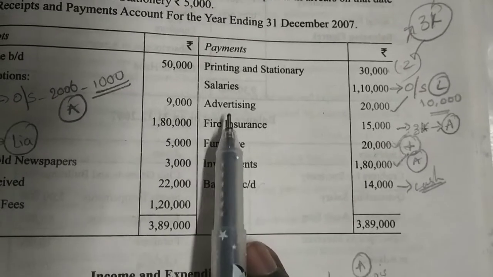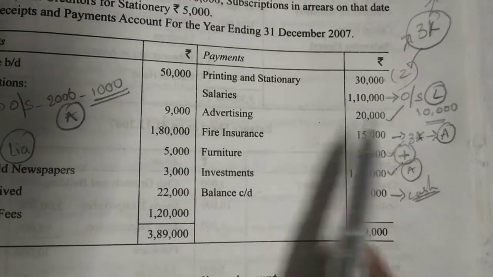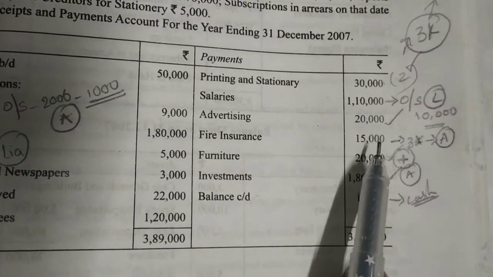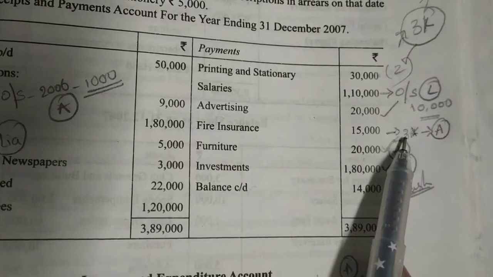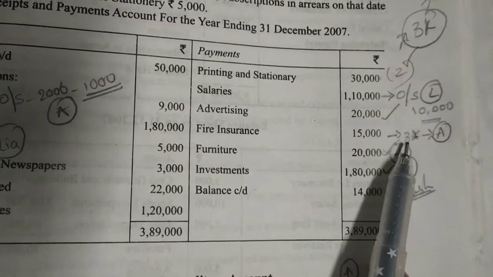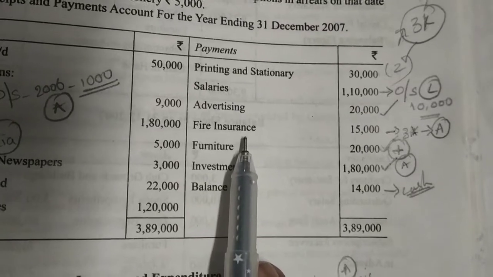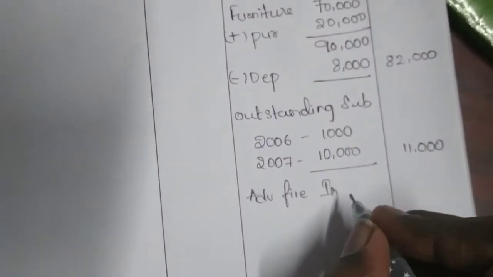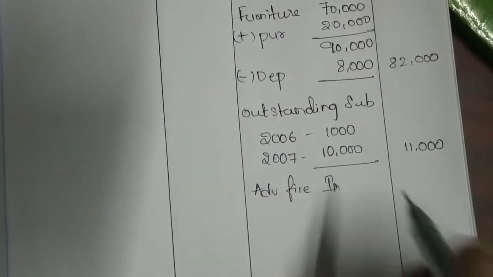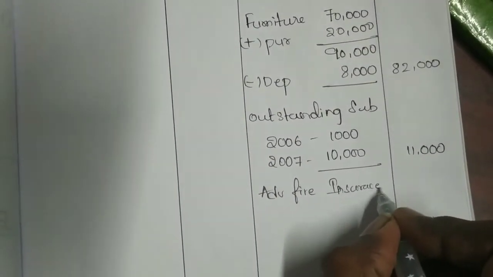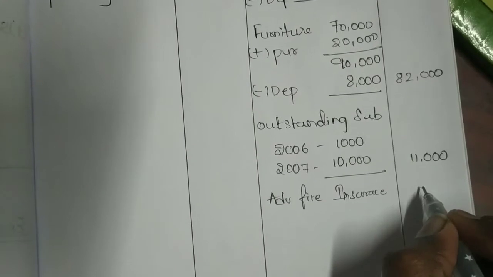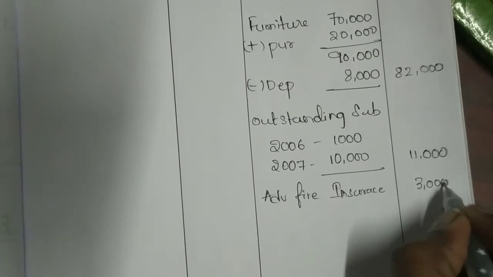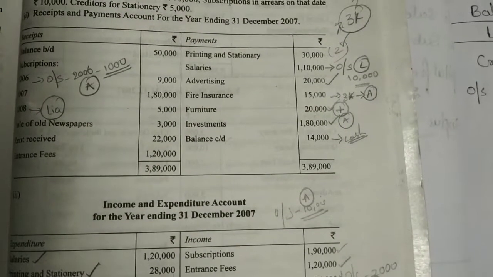And see the next thing, advertising, there is no adjustment. Fire insurance we have paid in advance 3,000. So advance amount is an asset. We have to take 3,000 on the asset side of the closing balance sheet. So let's take this adjustment. Advance fire insurance we have paid, 3,000 as advance. I have taken it on the asset side.